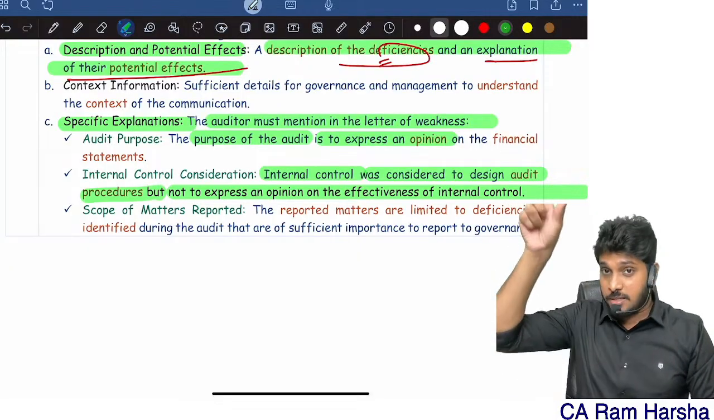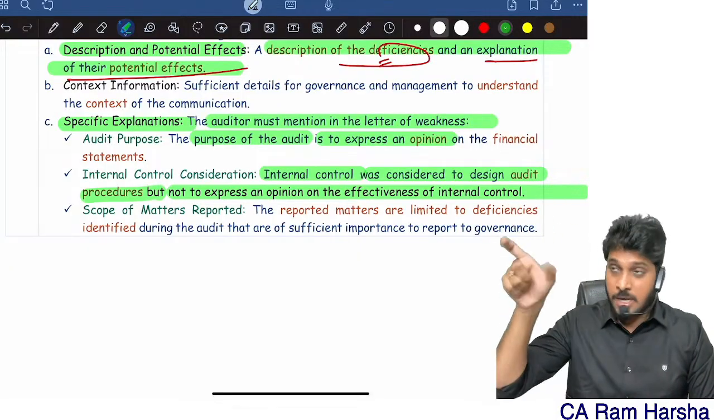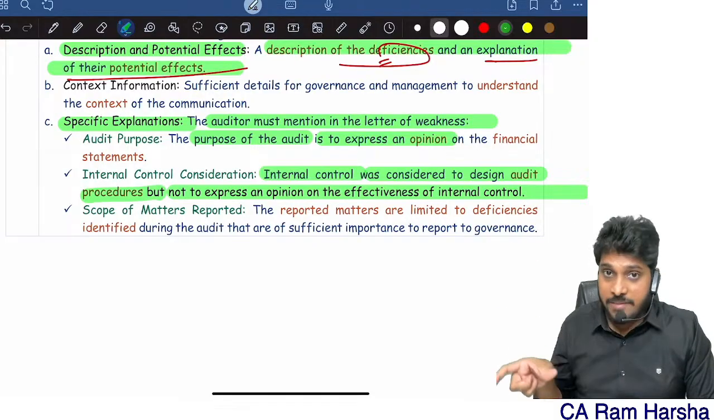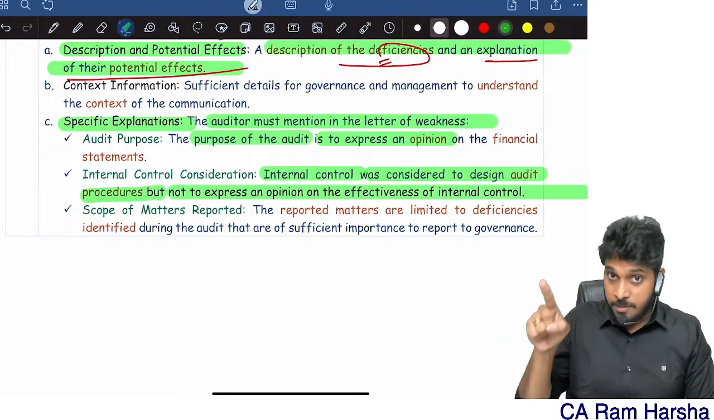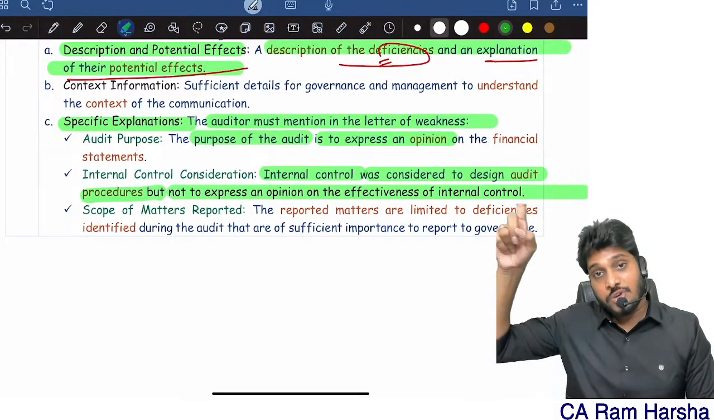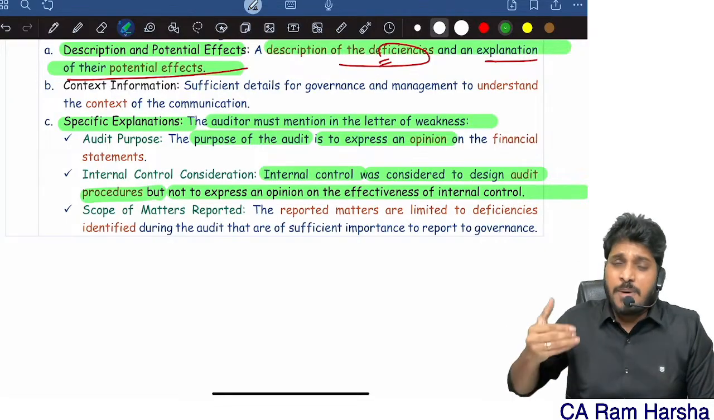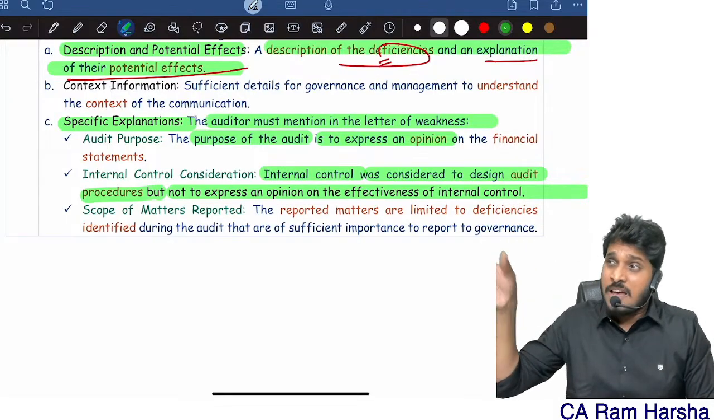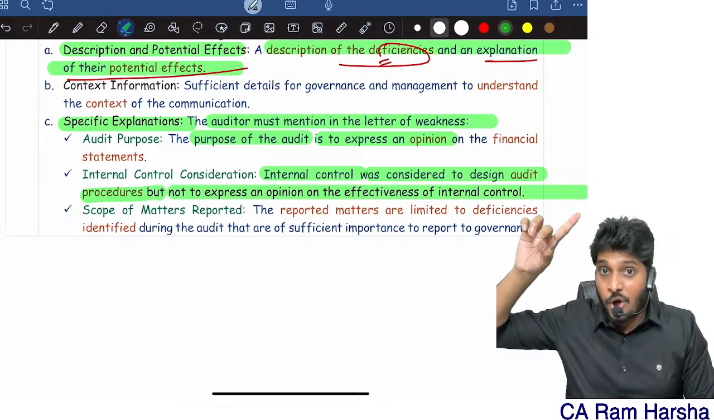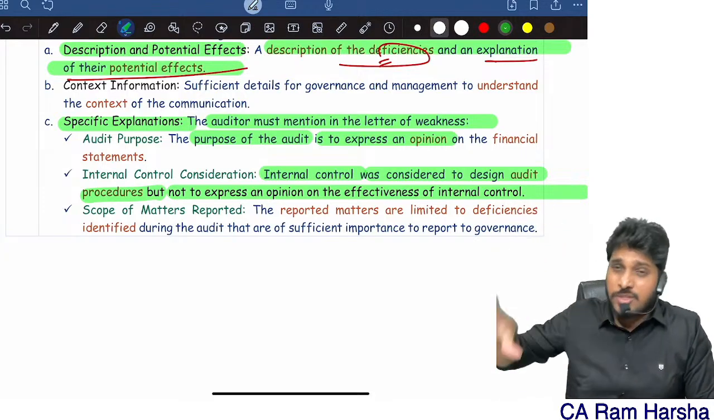Management, this is a letter of weakness to top management. In this letter, I am listing out some deficiencies which I identified in the audit. But remember, this is not my duty. My duty is to give opinion on the financial statements. But as a part of the audit, I verify internal controls. When I'm verifying internal controls to plan my audit, I came across some deficiencies. So these are the list.